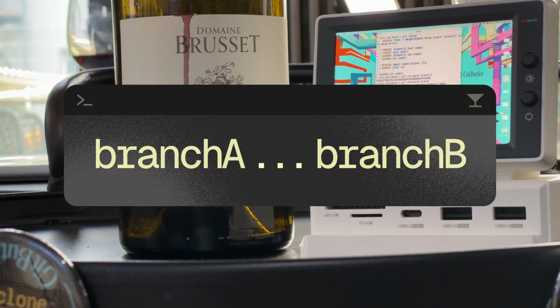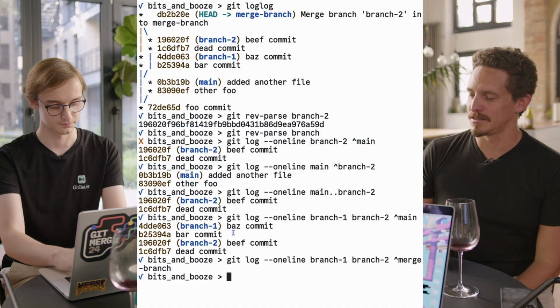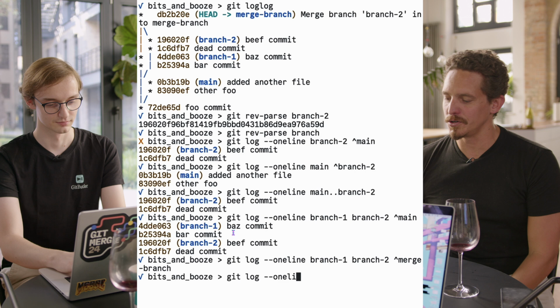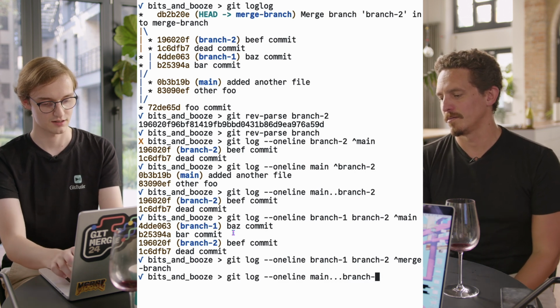Okay. So the last thing I think that I want to go into is the triple dot syntax. So let's do the same exact thing with main and branch 2, but do 3 dots in the middle. So main and branch 2.